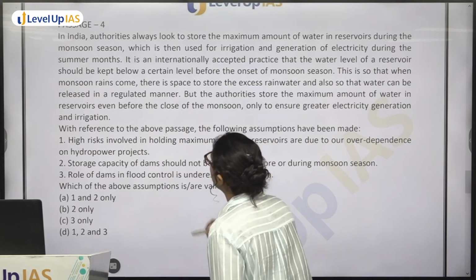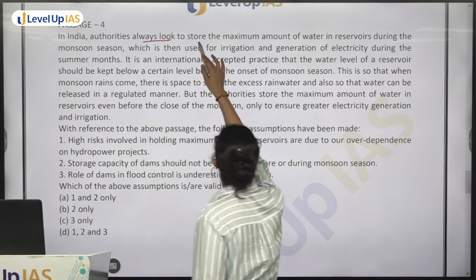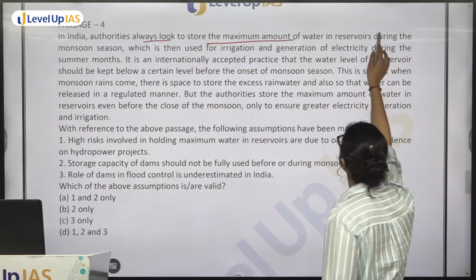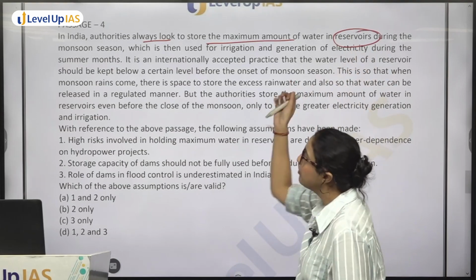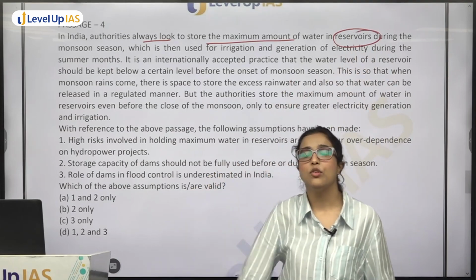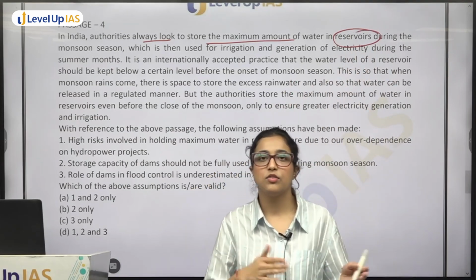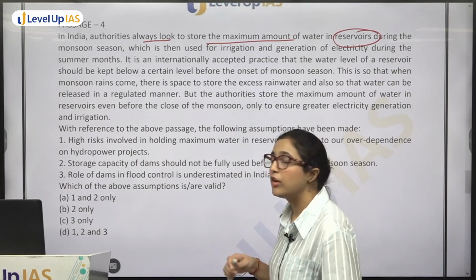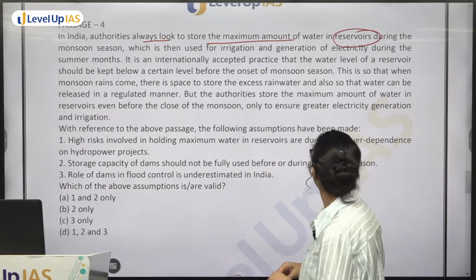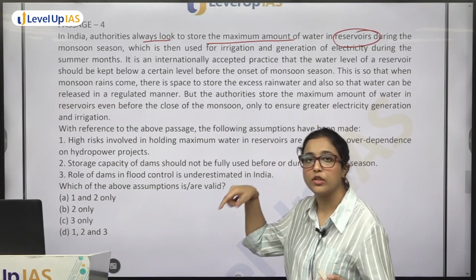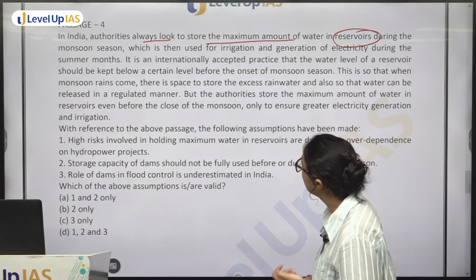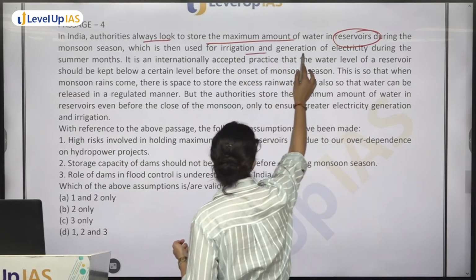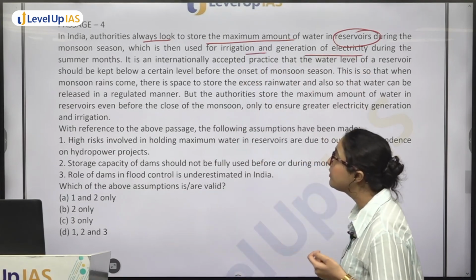So what do we do in India? Authorities look to store maximum water in reservoirs in the monsoon season. Obviously we know in India monsoon rainfall is distributed unevenly, so we store water in reservoirs during the monsoon season, which is then used for irrigation and generation of electricity during the summer months.